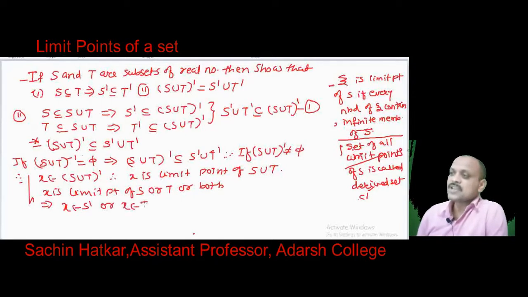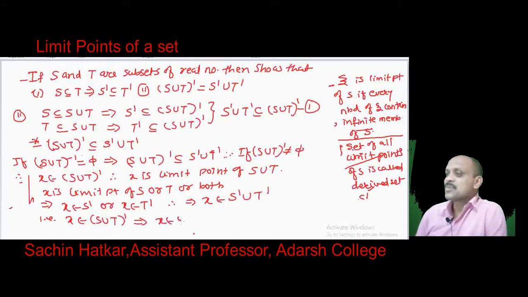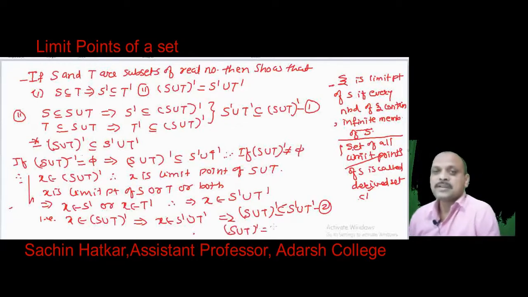If x belongs to S dash or x belongs to T dash, obviously x belongs to S dash union T dash, that is every point x of (S union T) dash is a point of S dash union T dash. This implies (S union T) dash is a subset of S dash union T dash, number 2. Now let us combine 1 and 2. So this shows that from 1 and 2, (S union T) dash equal to S dash union T dash.